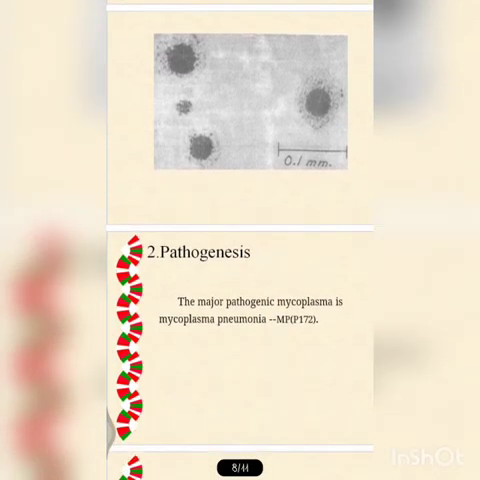Now let us see the pathogenesis. So the major pathogenic mycoplasma is Mycoplasma pneumoniae causing atypical pneumonia. Atypical pneumonia means not real pneumonia. It appears to be pneumonia. Of course the symptoms are also the same, but it is not a true pneumonia. So that we need to remember.